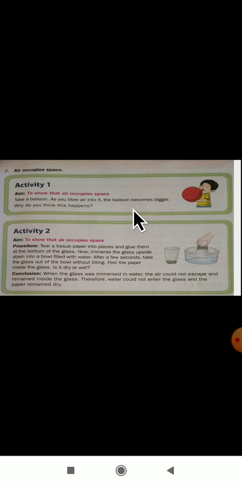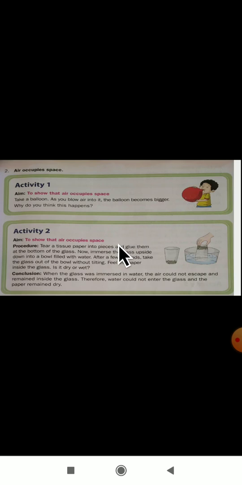Take a balloon. Yes, you all will love balloons. You have to take one balloon and blow air into the balloon. The balloon becomes bigger. Why is it so? Because air is occupied in the balloon. So it is one of the activities to show that air occupies space.